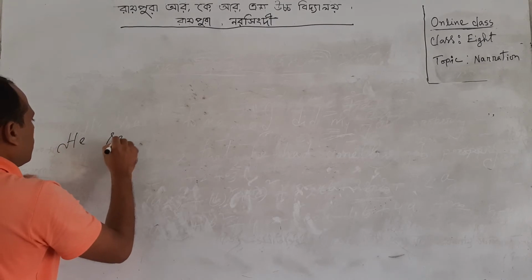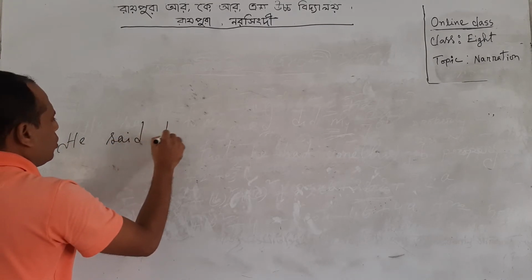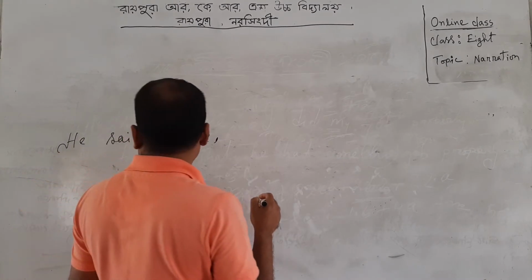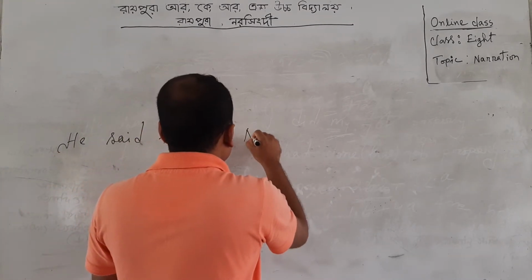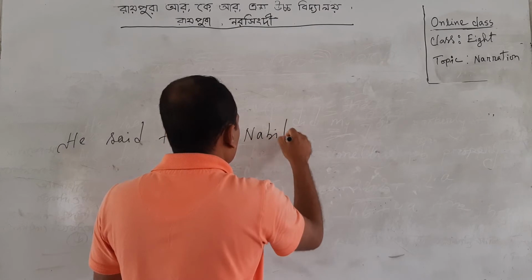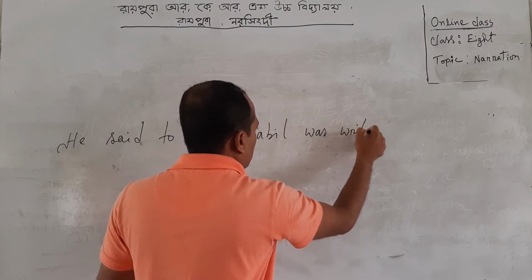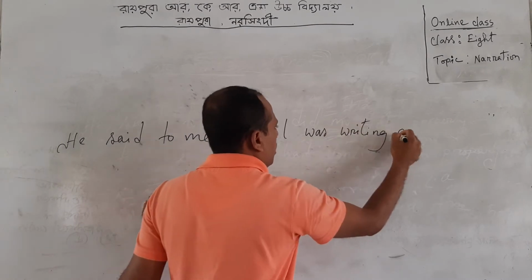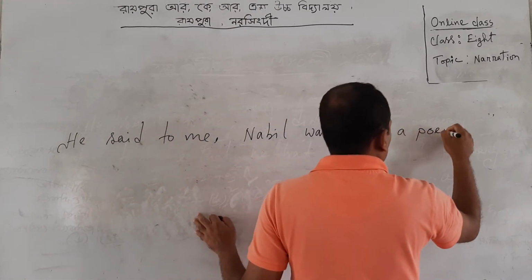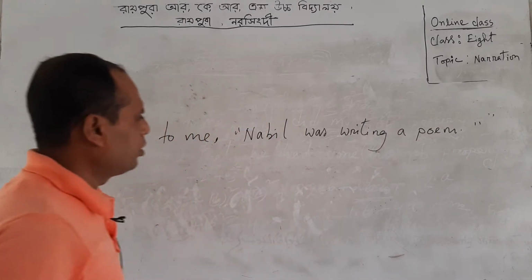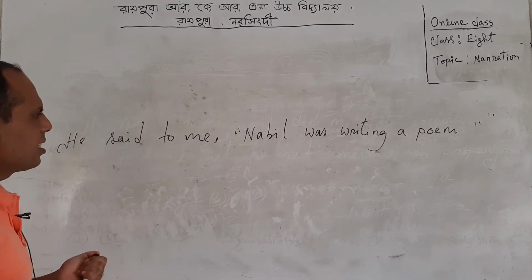He said to me, "Nabil was writing a poem." Now, dear students, look at the sentence.